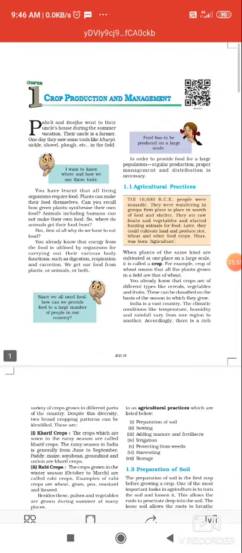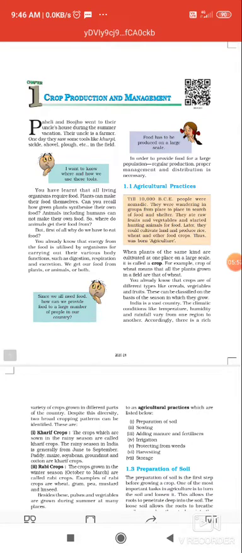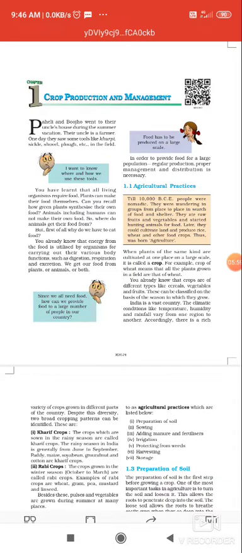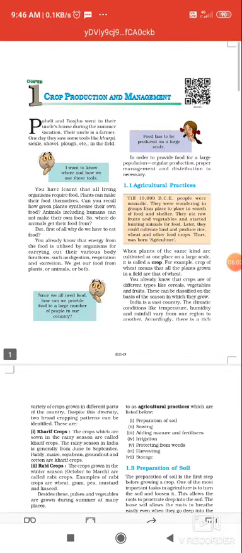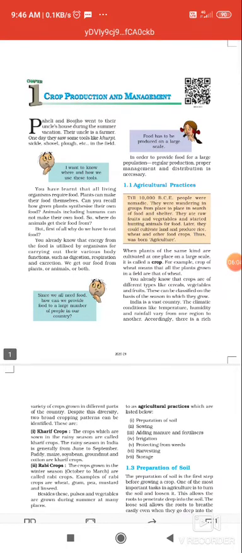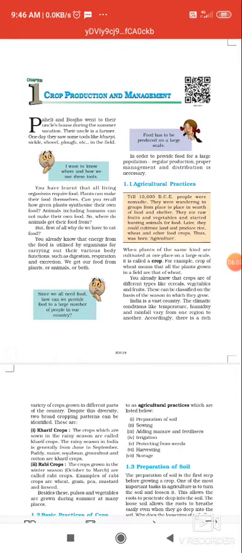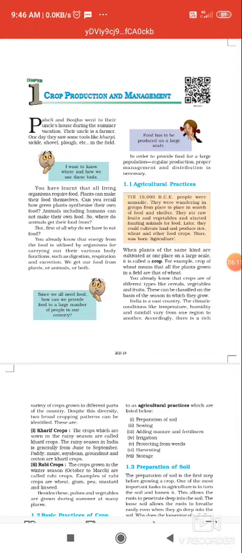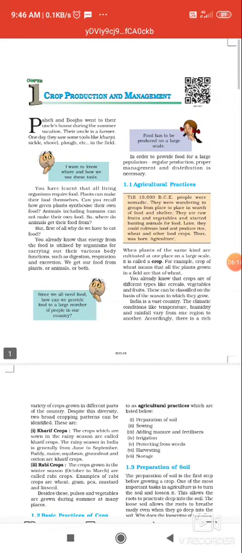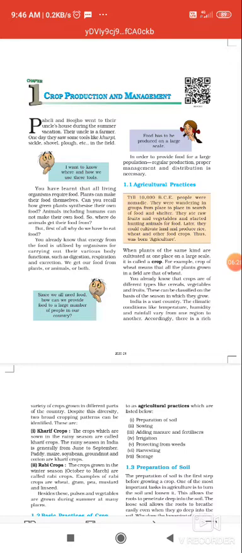When plants of the same kind, like if I am talking about wheat, are cultivated at one place on a large scale. Suppose I have a small field area and I have to grow wheat, so I have to place all the plants of wheat so that I can get a crop of wheat. Whenever I show you an area with a wheat crop grown here, it means that all the plants are of the same kind, all are wheat, and they are cultivated at one place on a large scale.